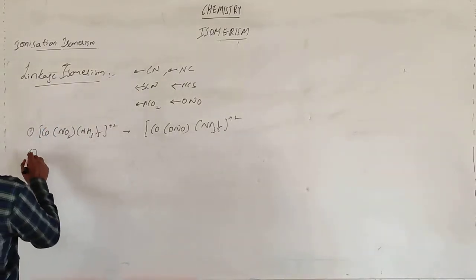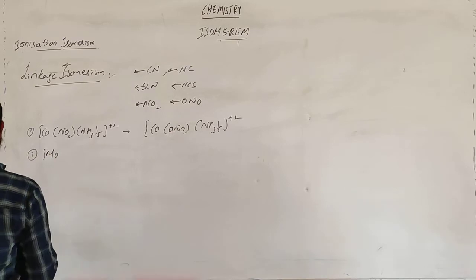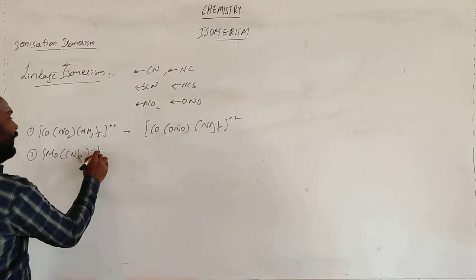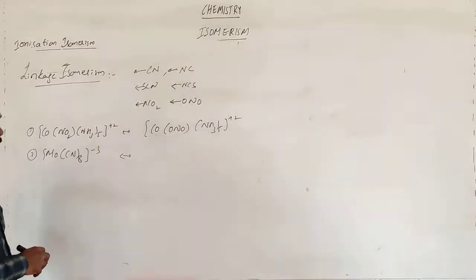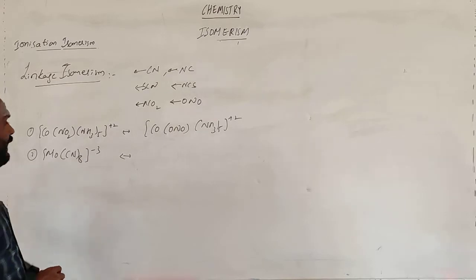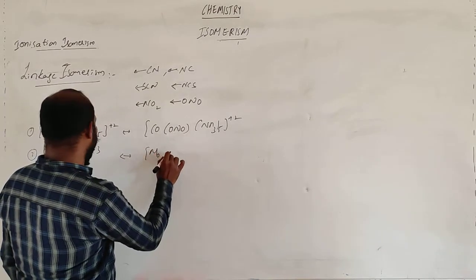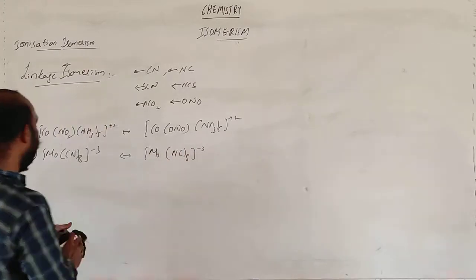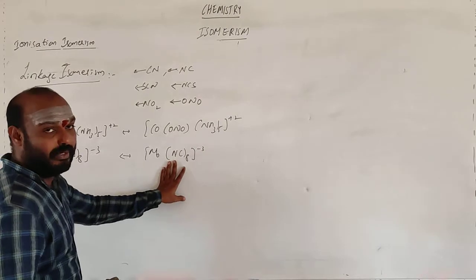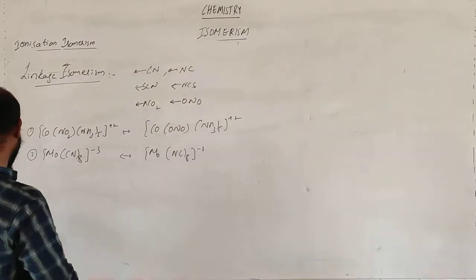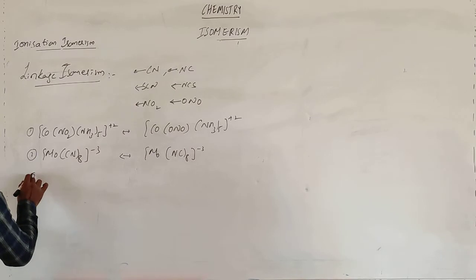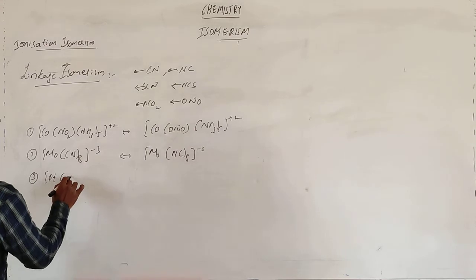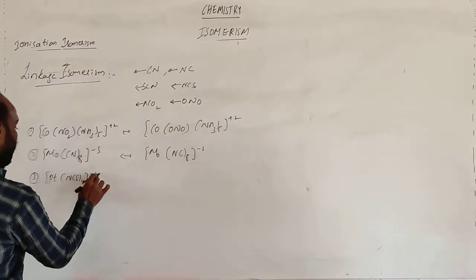Right? Let me take one more example, like molybdenum octacyanide minus 3. So these are the examples in your book. It is linked with carbon, and you can write it as molybdenum, something like cyanide minus 3, linking with nitrogen. So these two are called linkage isomers. And next, the third one, platinum, something like Pt(NCS)4 2-.